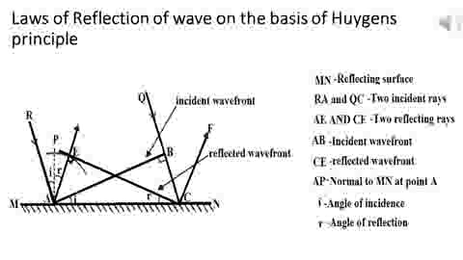Then draw the normal AP at point A to surface MN. Then we get RA is the incident ray and AE is the reflected ray, and angle I is the angle of incidence and angle R is the angle of reflection.